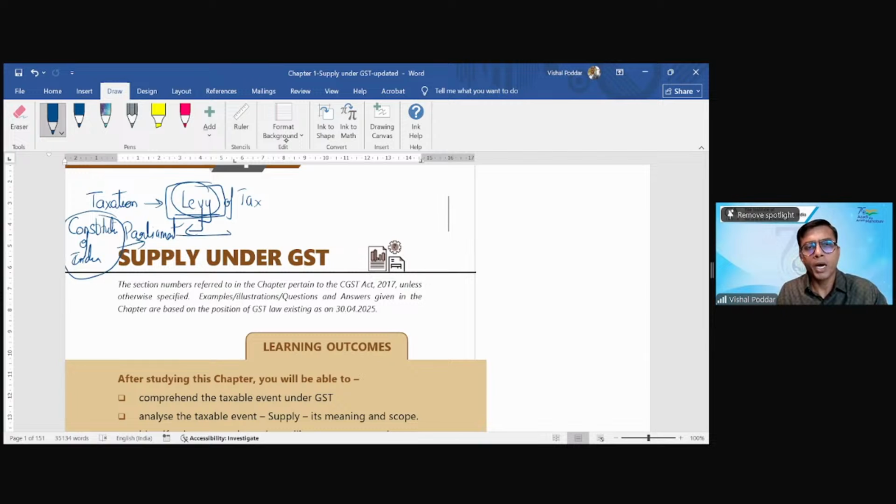Now, how does Parliament impose the tax? The Constitution says that for imposing tax, Parliament should pass a law, and that is how you have an Act.